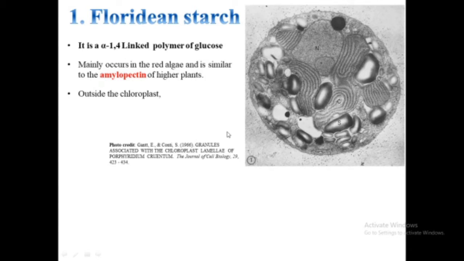Floridian starch is one of the most important examples of a high molecular weight compound. It is an alpha 1,4 linked polymer of glucose, mainly occurs in red algae and is similar to the amylopectin of higher plants. This differs from the chlorophyta, where starch is produced inside the chloroplast. But despite the differing location of starch synthesis, the red and green algae use a common pathway in the synthesis of starch.